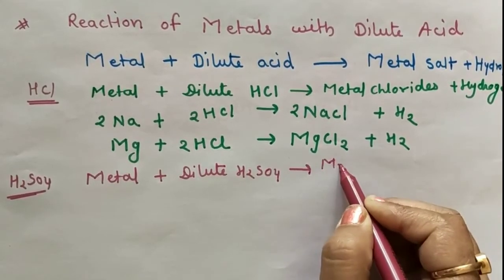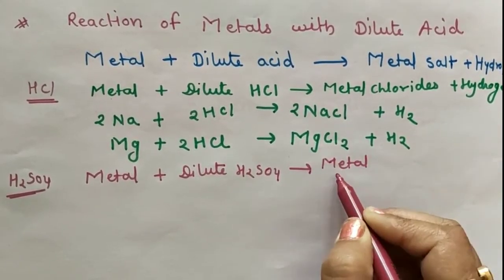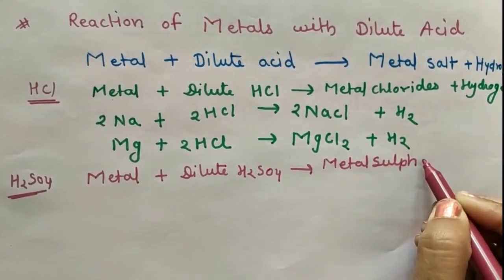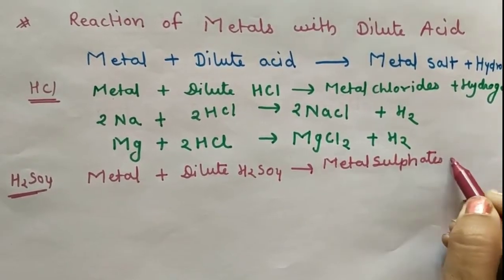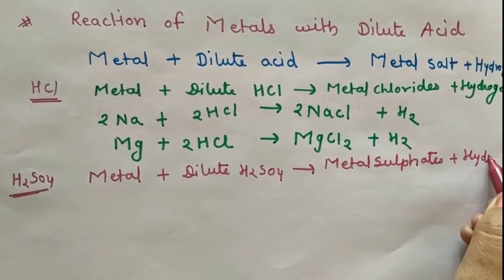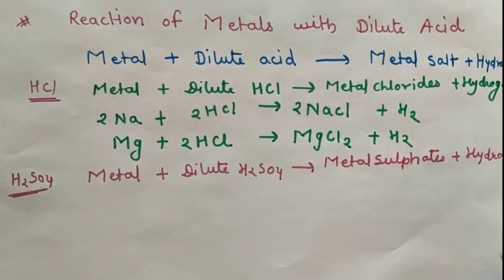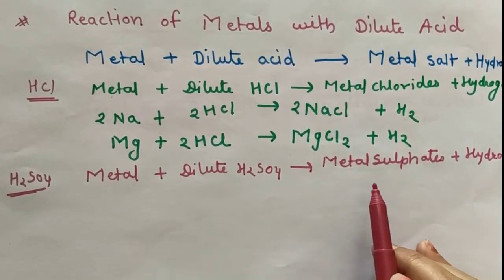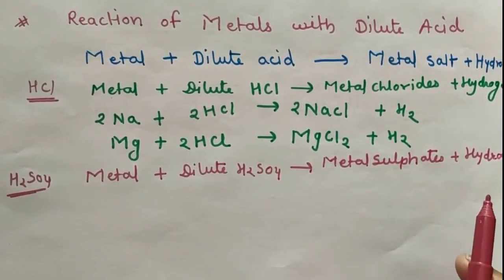When metal reacts with dilute H2SO4, it forms metal sulfates and hydrogen gas.